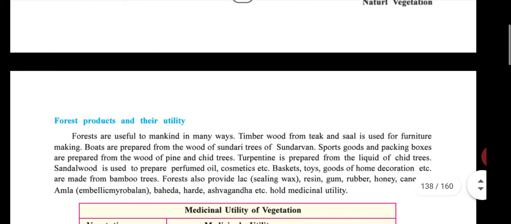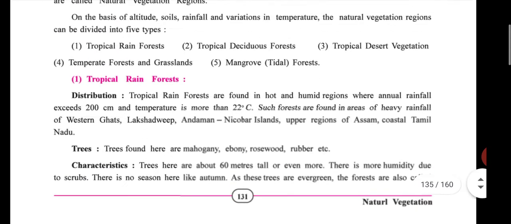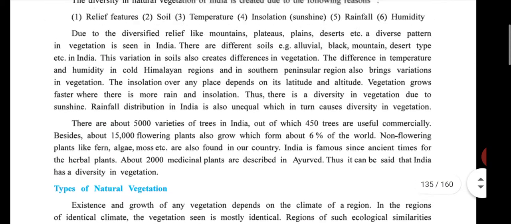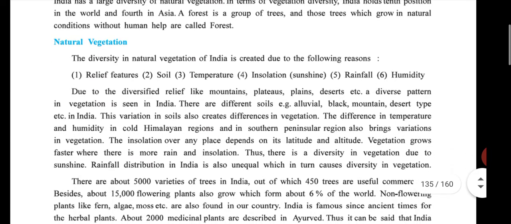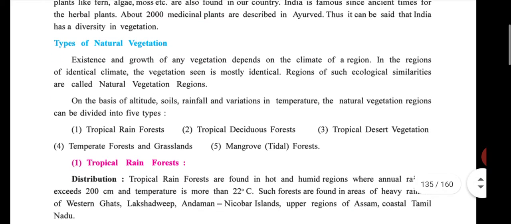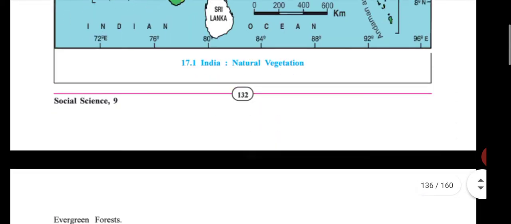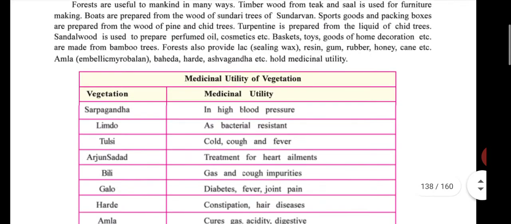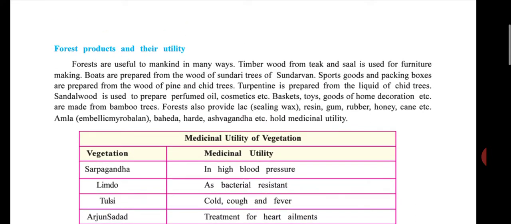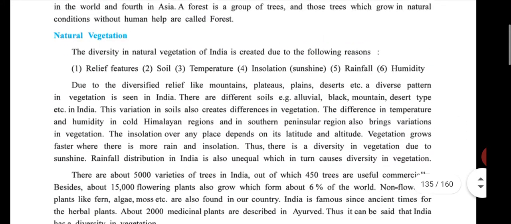Now you have 2 to 3 minutes reading time, so utilize this time and read from the first point, natural vegetation. You have 1 minute for this, 1 minute for this, and 2 minutes for five types of forest. Then we are moving on to the next topic, forest product and their utility. Till then, read just one time perfectly and try to understand all the points.